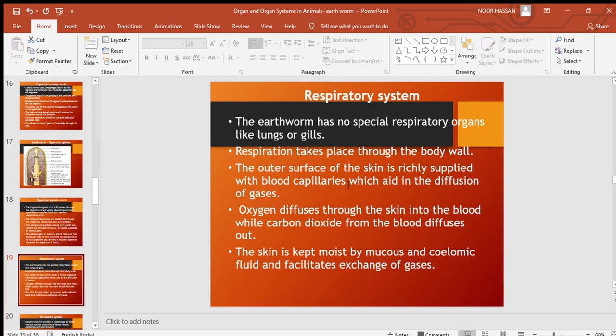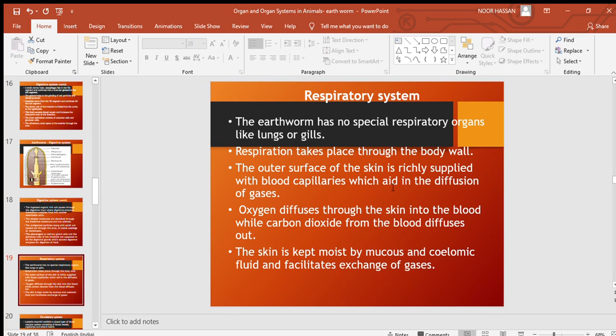So there are so many blood capillaries which open on the skin, so that they have close contact with the outside environment. So it helps in the diffusion of gases. The outer surface of the body, the skin, is moist, and it is also richly supplied with blood capillaries. These blood capillaries are in intimate contact with the outside environment. They open on the skin so that they can help in diffusion of gases.